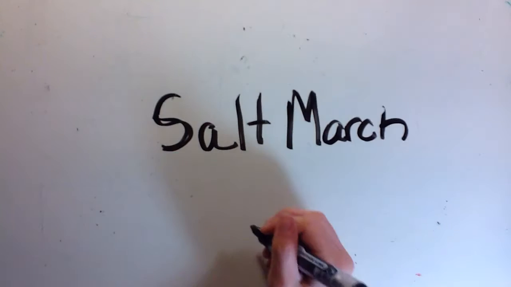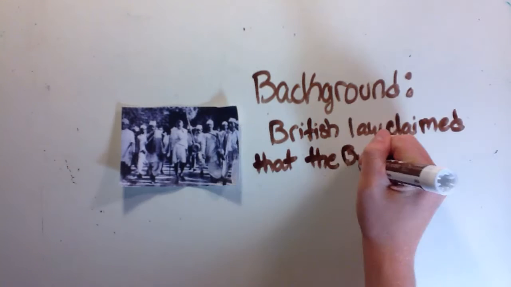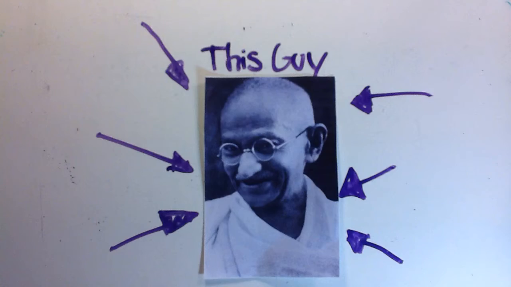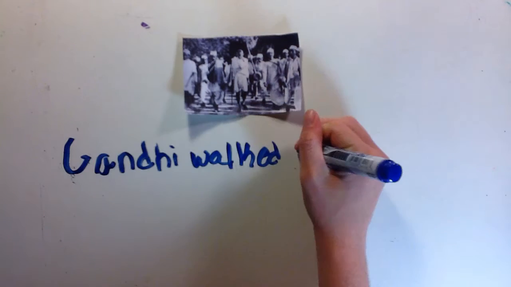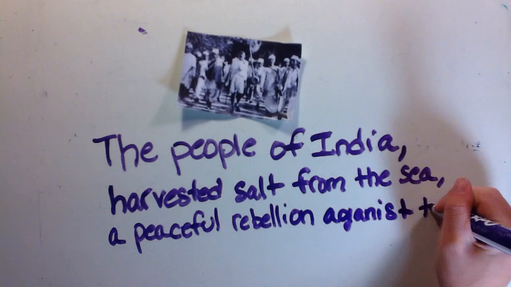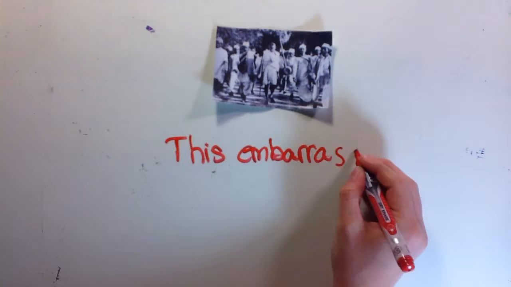The Salt March, March 12, 1930. The British law claimed that they had the right to sell and produce salt in India. The people and Gandhi didn't like this. He wrote to the Viceroy saying that he would change the law. Gandhi walked 240 miles with thousands of followers as a peaceful rebellion. They harvested salt, and then they were all arrested. This embarrassed Britain, who wanted their democratic ways to be perfect.